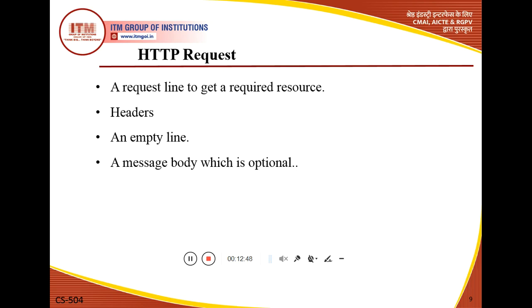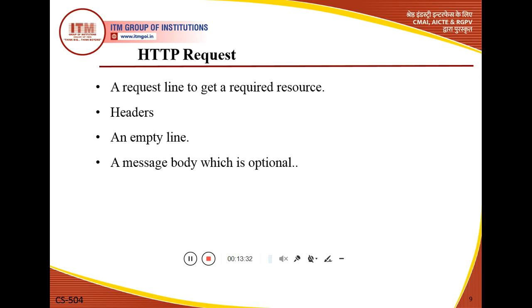First, when we use the header of the HTTP request line, the first component is the request type, the second component is the URL, uniform resource locator, and the third component of this header is the HTTP version. The third part of the HTTP request method is an empty line, or a blank line, and lastly we have the body part, or message body, which is optional if we want to present some message.